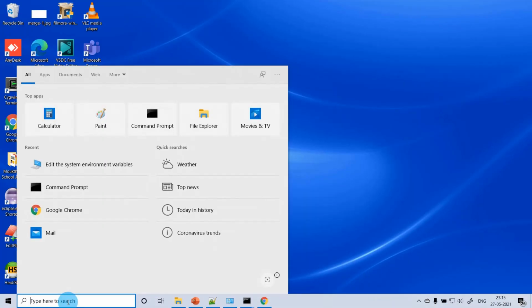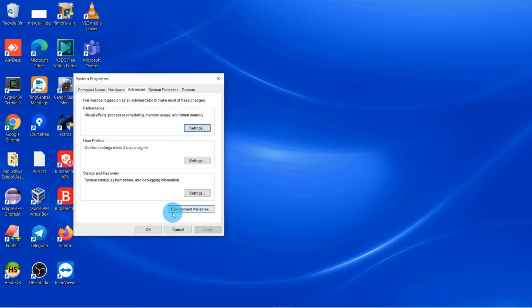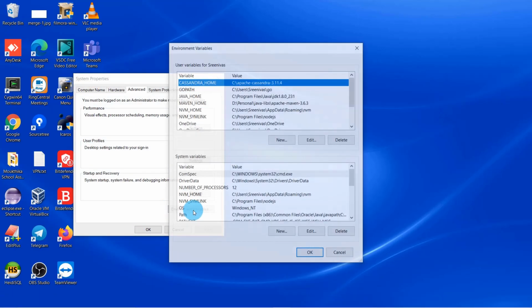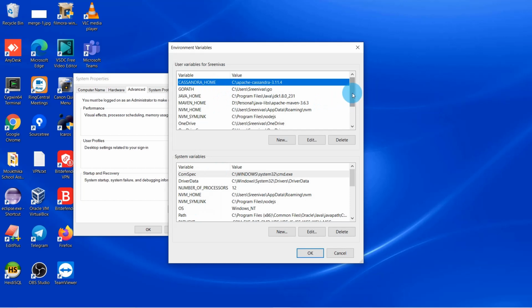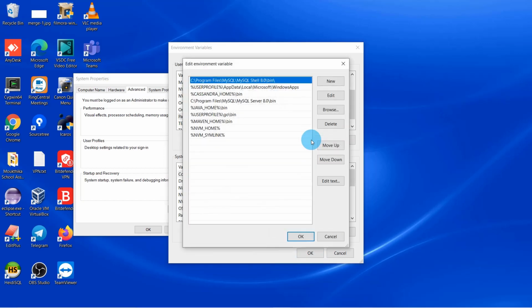Now come here, type env. Okay, here you see Edit the system environment variables, and now click on Environment Variables, search for Path. Yes, this is the path key and this is the value. Let's edit this Path environment variable.